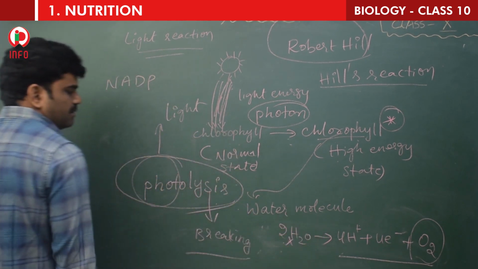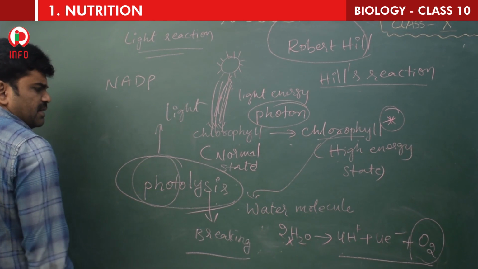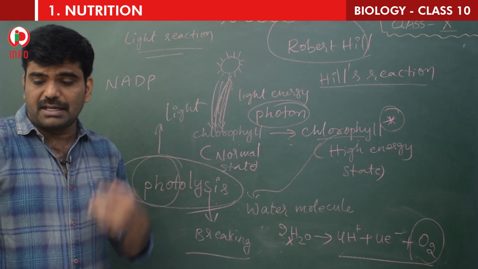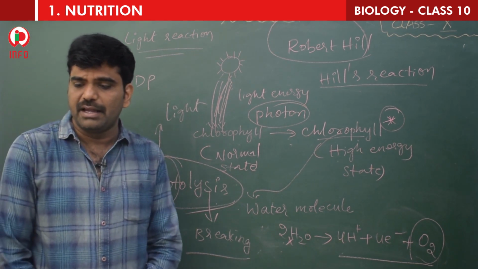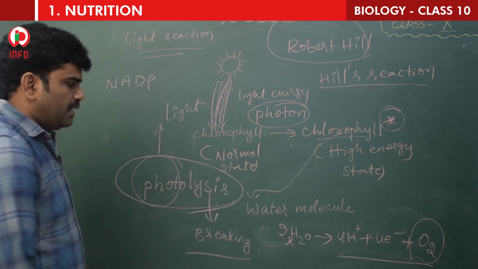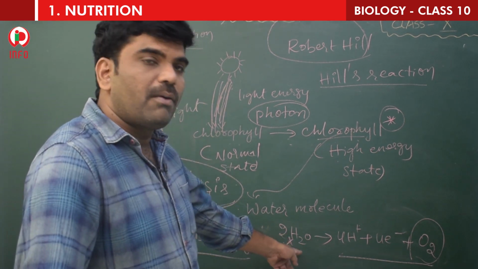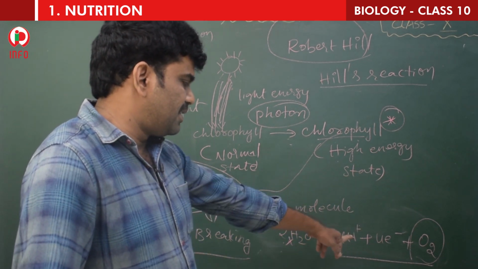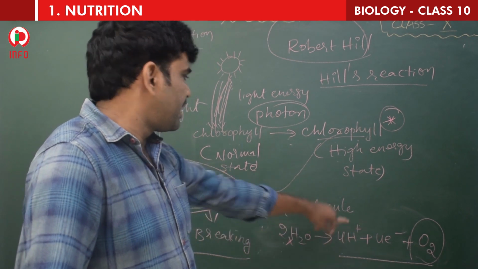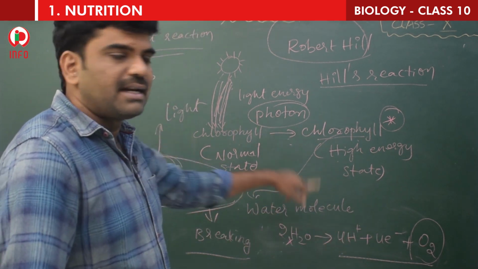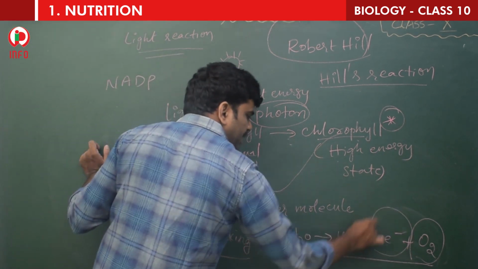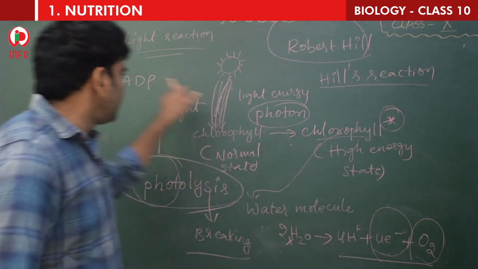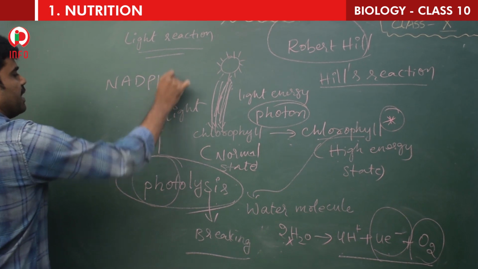So here the hydrogen is produced. You can simply say the protons and electrons, 4 H plus and 4 electrons, are picked up by NADP. These electrons, not protons, are accepted by NADP. Simply you can write electrons or you can write hydrogen, no problem. These electrons are accepted by NADP to form NADPH.